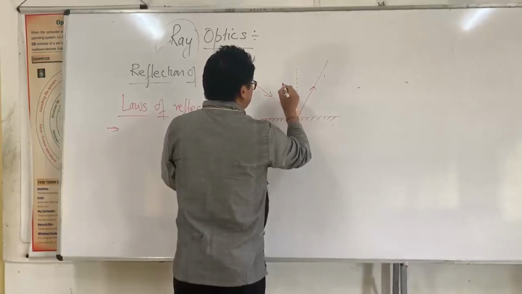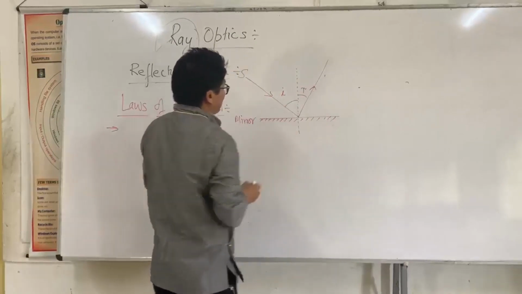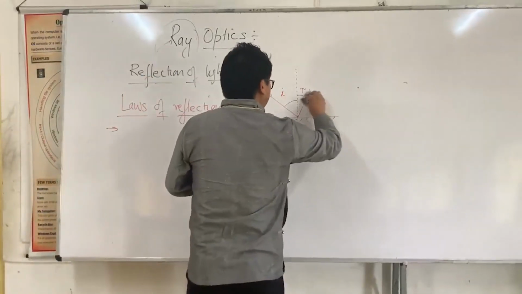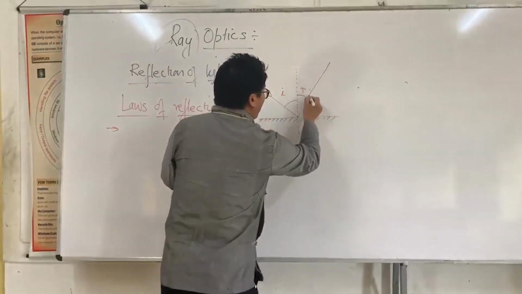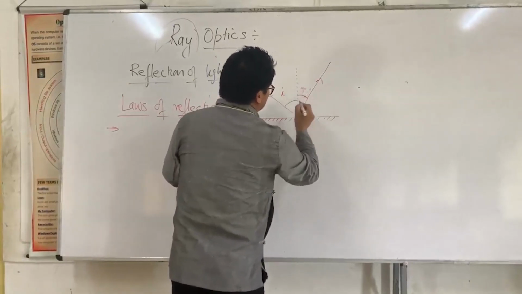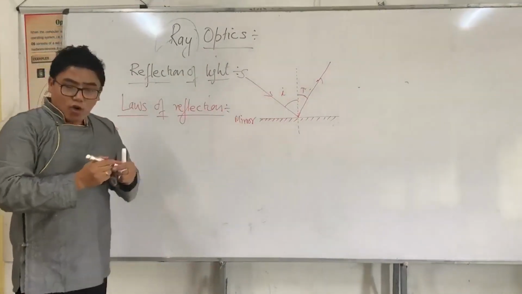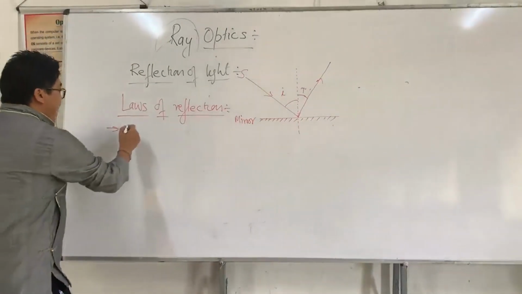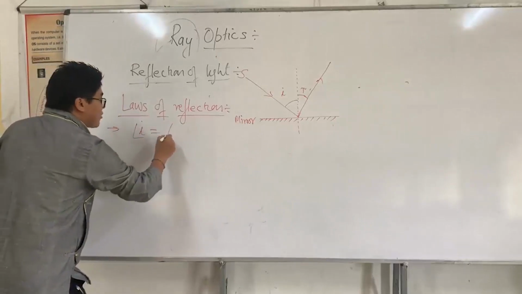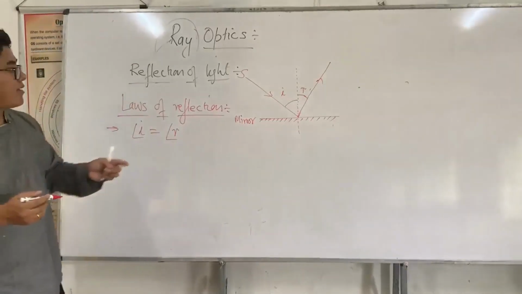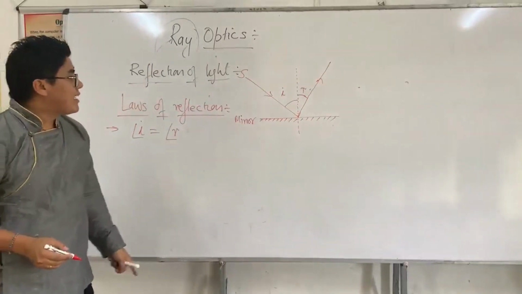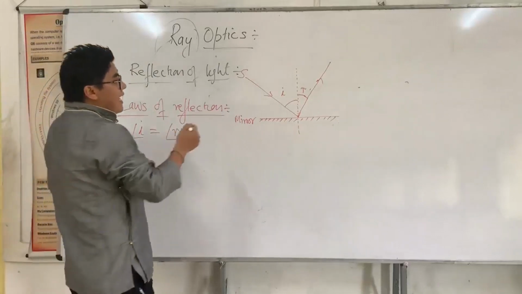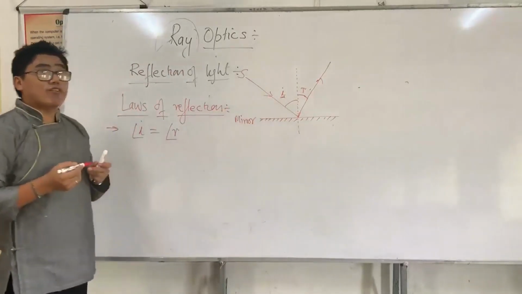This is the angle of incidence, this is the angle of reflection. The first law of reflection says that reflection takes place such that the angle of incidence is always equal to the angle of reflection.